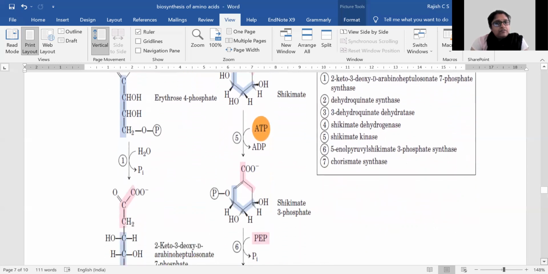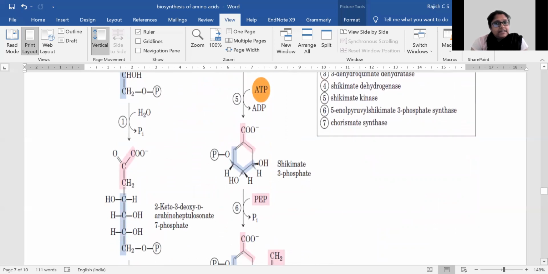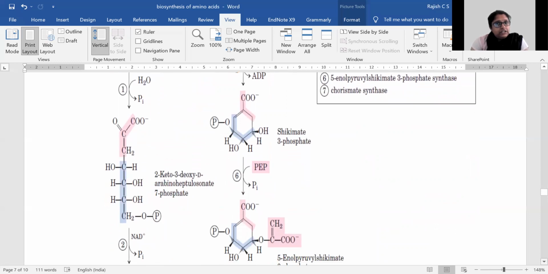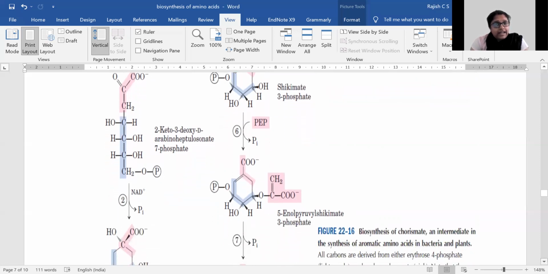And now finally, phosphoenol pyruvate will be added to the shikimate 3-phosphate, but the inorganic phosphate will be removed, and 5-enol pyruvyl shikimate 3-phosphate synthase would catalyze the conversion of shikimate 3-phosphate and PEP to form 5-enol pyruvyl shikimate 3-phosphate.